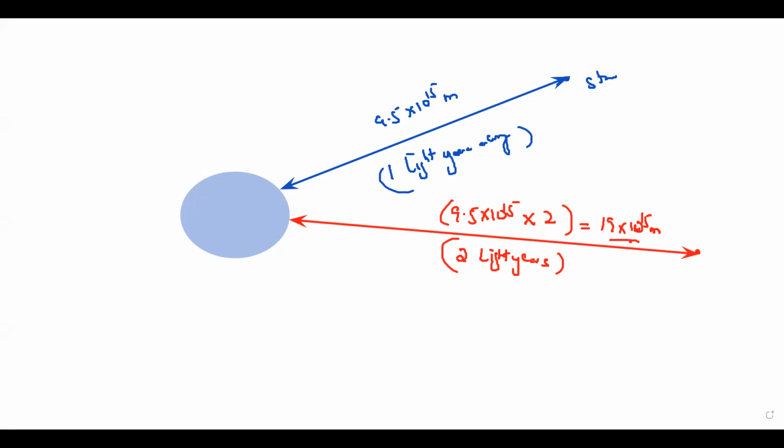A light year is a unit of distance, and it is the distance traveled by light in 1 year.